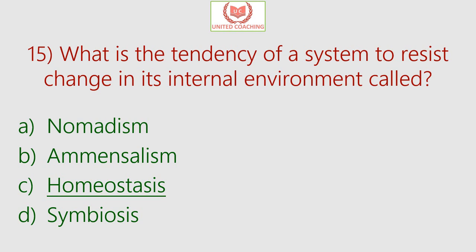environment. For example, through homeostasis mechanism, the body temperature is kept within normal range, the osmotic pressure of blood and its hydrogen ion concentration is kept within strict limits, and nutrients are supplied to cells as needed because of homeostasis, and waste products are removed before they accumulate and reach toxic levels of concentration. And all of this because of homeostasis, because it is the tendency of a system to resist change and keep it under a constant environment.